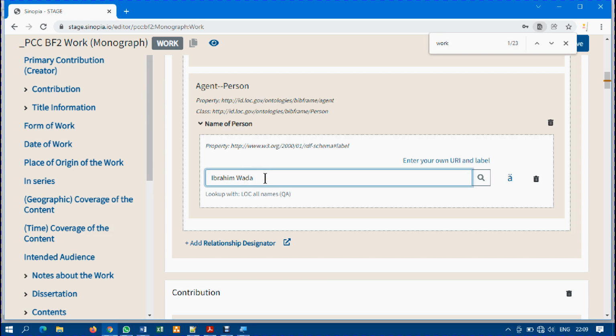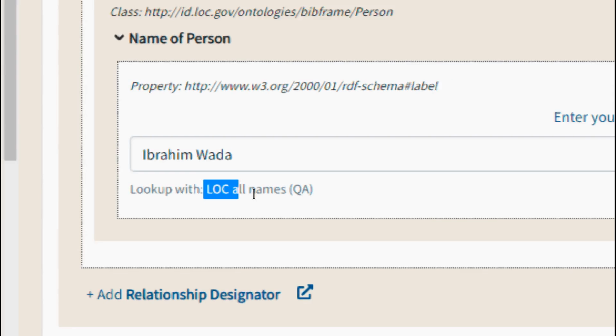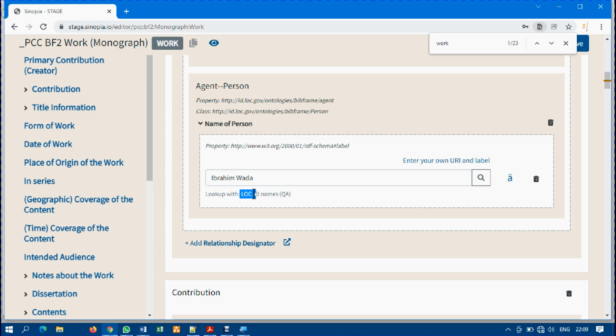In the absence of that, you can see lookup here with Library of Congress and names. Let me zoom so that you can see Library of Congress here, just highlighted. Okay, fine. I'm not going to check that database.